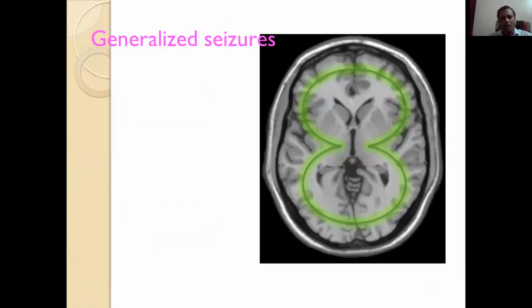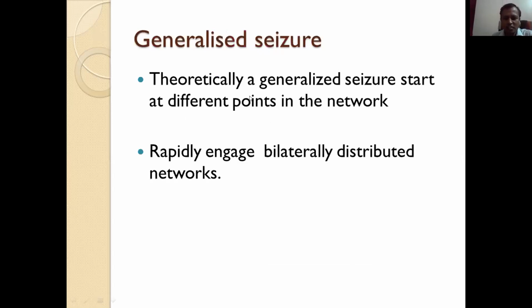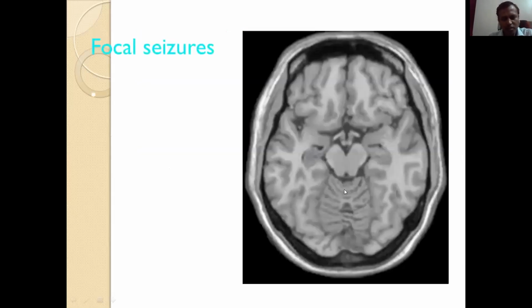Then generalized seizure. How does a generalized seizure occur? It starts at different points in the brain, but it rapidly engages bilaterally distributed corticothalamic networks and causes a generalized seizure. So theoretically, a generalized seizure starts at different points in the network and rapidly engages bilaterally distributed networks. Then a focal seizure is localized to one area, or it may spread to the other side, causing a focal to bilateral tonic-clonic seizure.